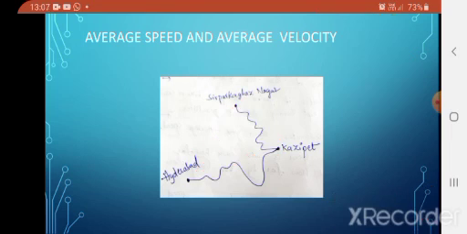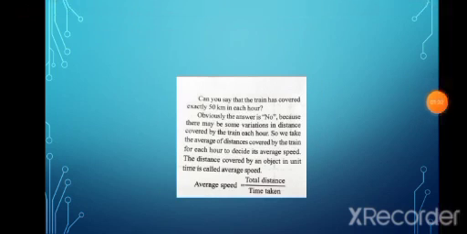Okay students, but can you say that the train has covered exactly 50 km in each hour? Obviously the answer is no, because there may be some variations in the distance covered by the train each hour. So we take the average of the distance covered by the train for each hour to decide its average speed. That is, the distance covered by an object in unit time is called average speed. So average speed equals total distance divided by time taken.